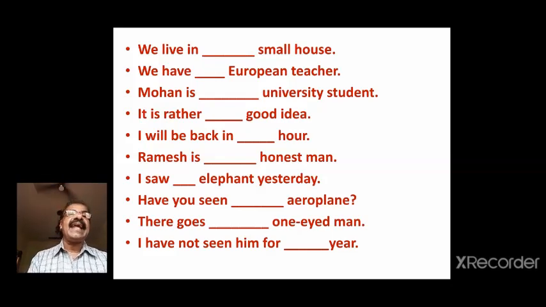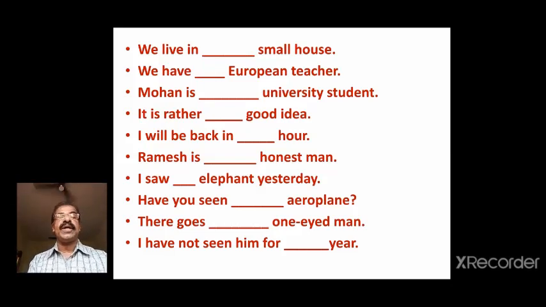Ramesh is dash honest man. H is silent. O is the sound with which the word honest begins. So Ramesh is an honest man. I saw an elephant yesterday. When you say elephant, the first sound that you hear is e. So I saw an elephant yesterday. Have you seen an aeroplane? Aeroplane, vowel sound. So have you seen an aeroplane?